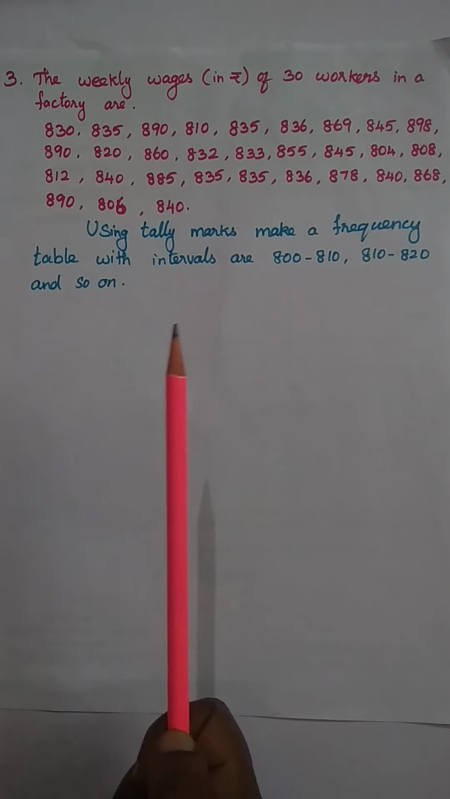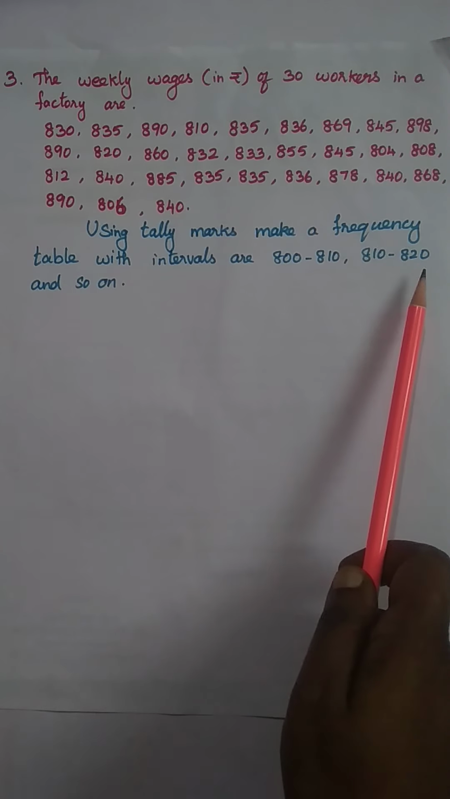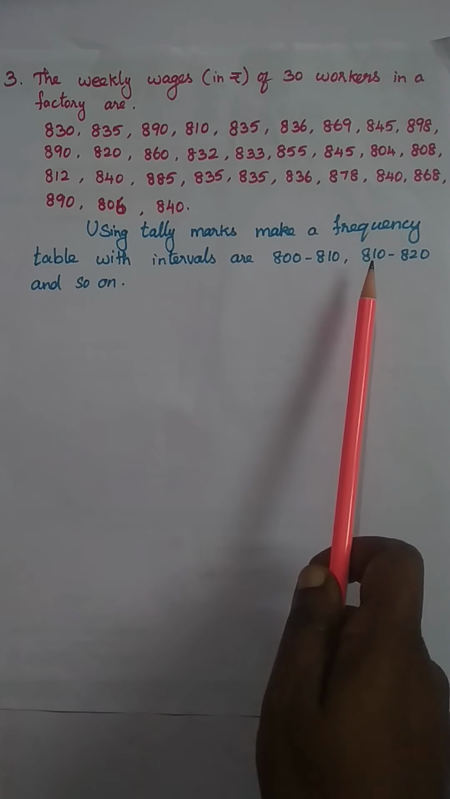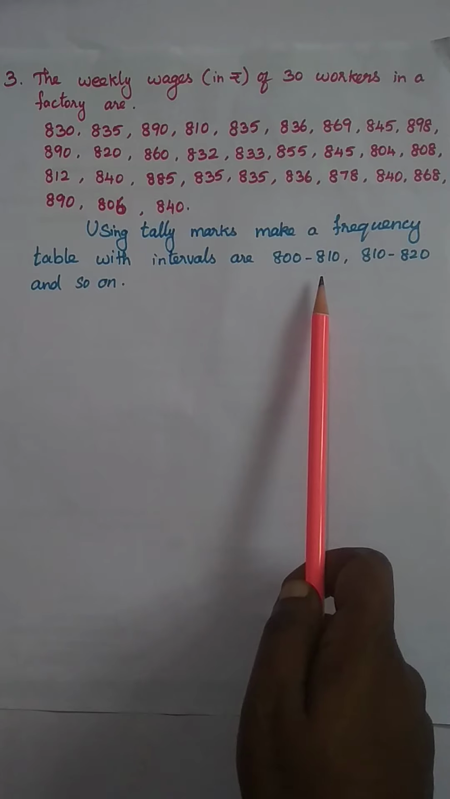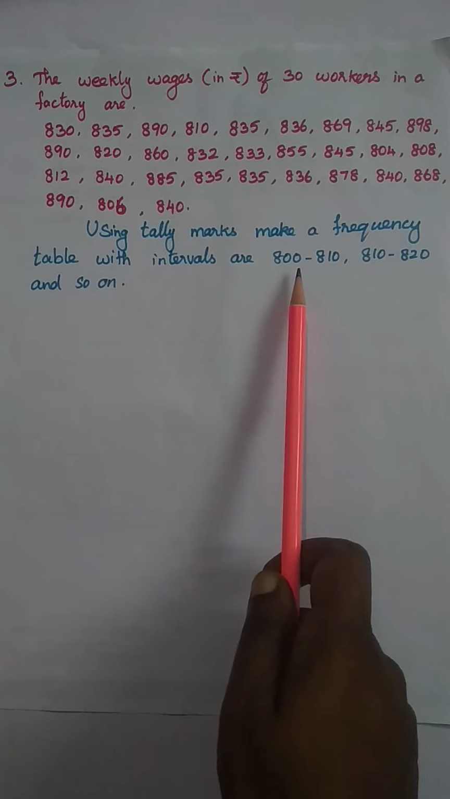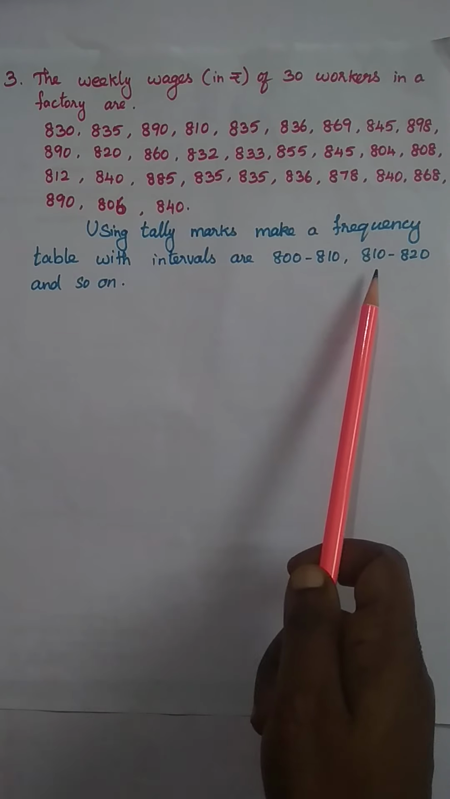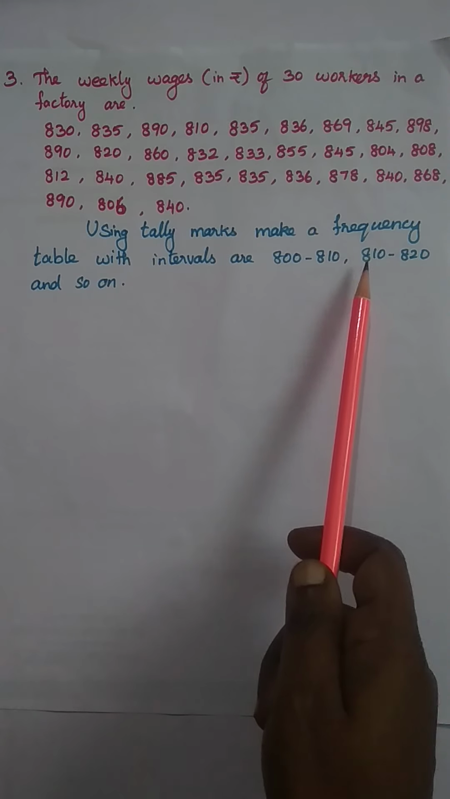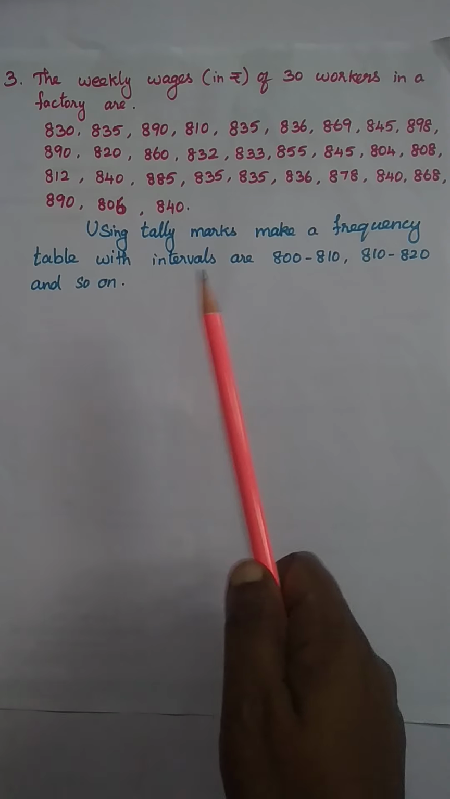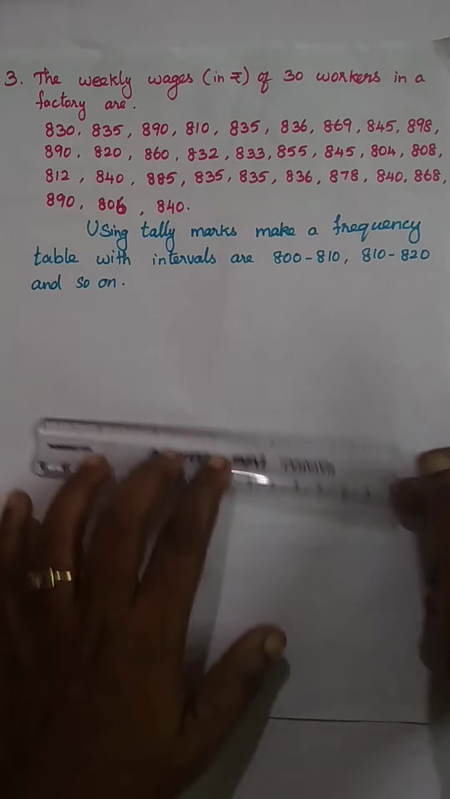Now in this method, 800 to 810, then 810 to 820. See here, 810 is in these two intervals. So we select the number 810 in the starting number. Here we are collecting the numbers from 800 to 809 only. For the next one, we start the number from 810 to 819, and only those numbers we collect. Now we are going to draw the tabular column, the frequency table.